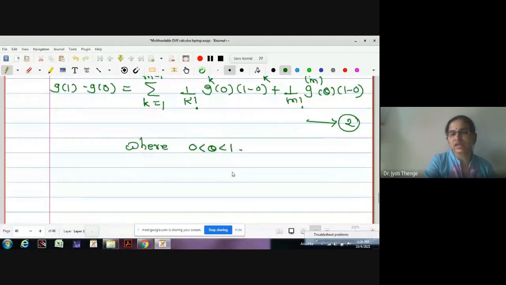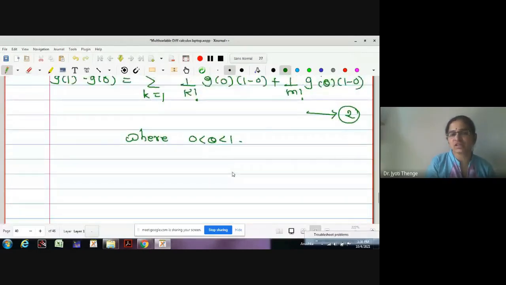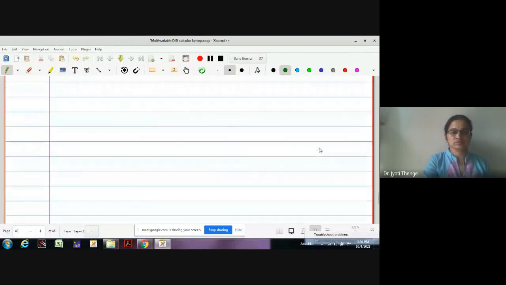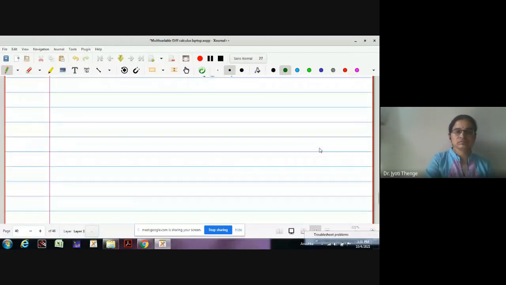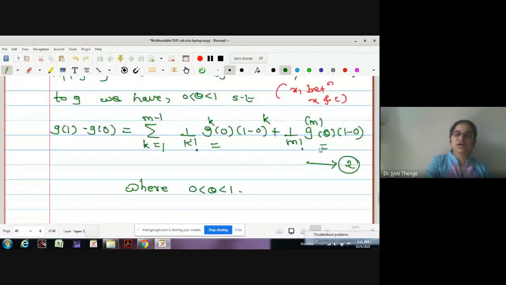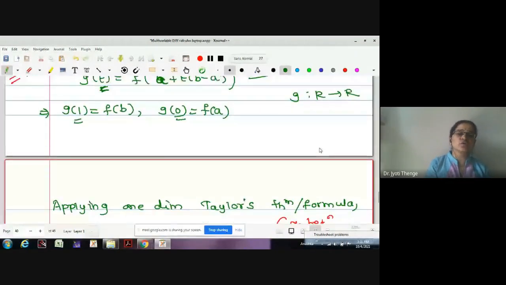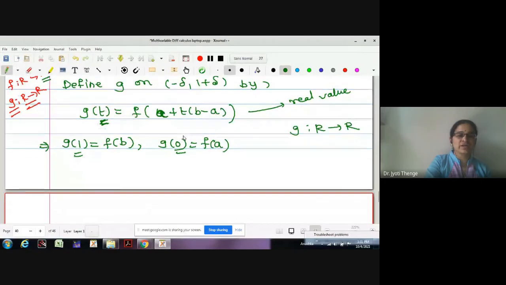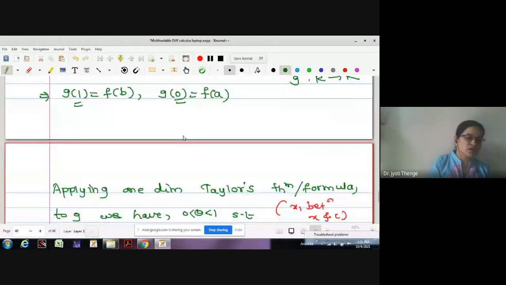Now what is the job? Just to find out this GK of 0 and GM of theta value and substitute. What we observe is that G is a composite function, no? This is actually one function in p, and G is defined to be f of some function in p. Therefore, this is a composite function. How could the derivative be possible? By chain rule.